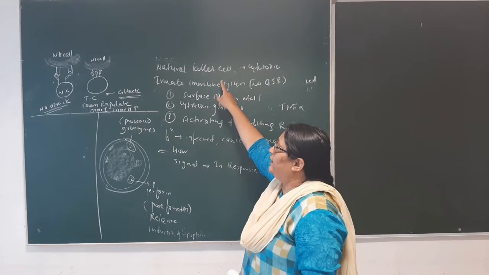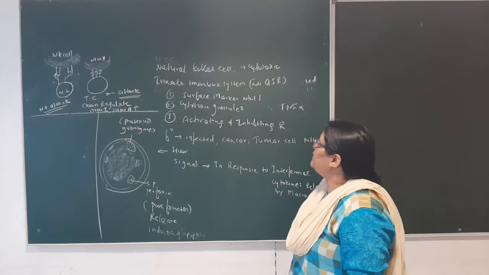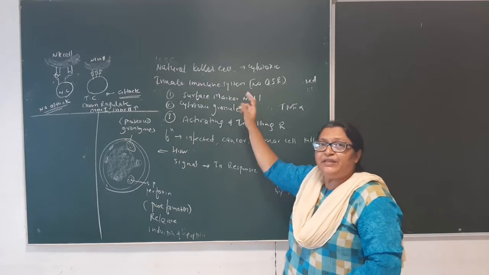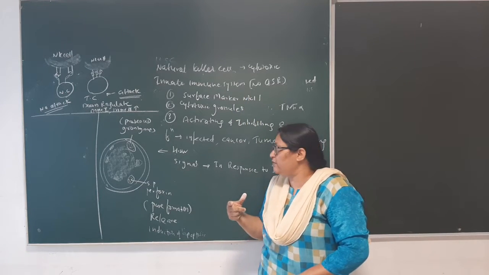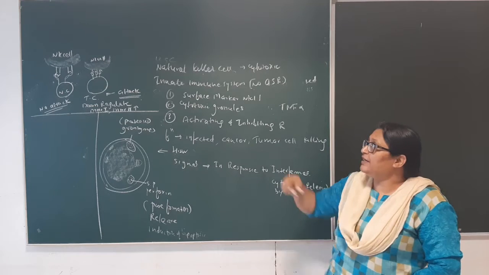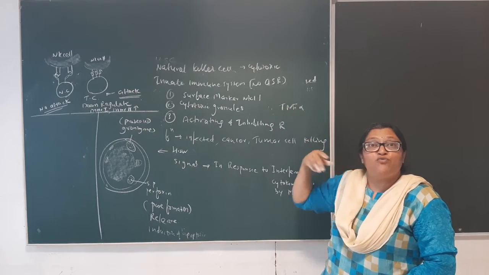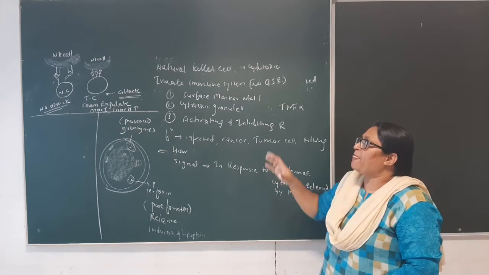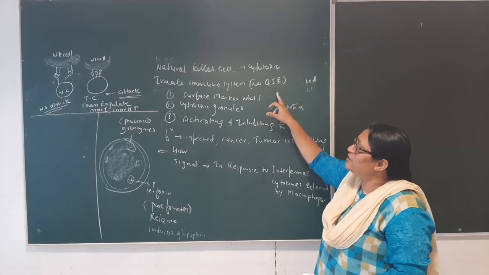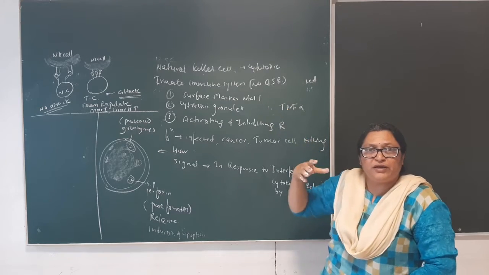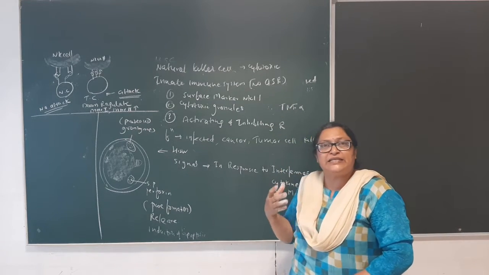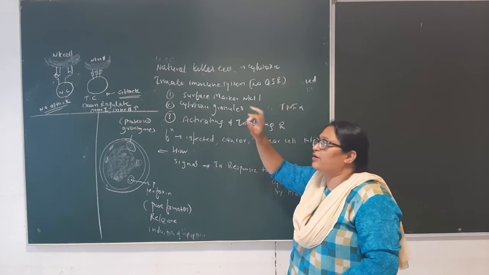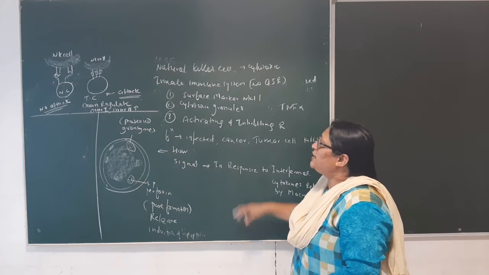Another cell in the lymphoid lineage is the natural killer cell, NK cell. These are cytotoxic cells. These are part of the innate immune system. What is the innate immune system? If you recall the first lecture, the innate immune system is the first attack, or you can say the first defense, with various barriers like skin, acidity, etc. So natural killer cells come into the innate immune system.